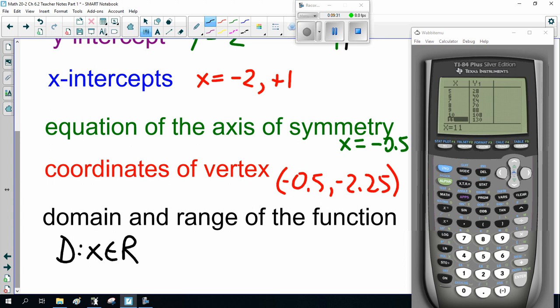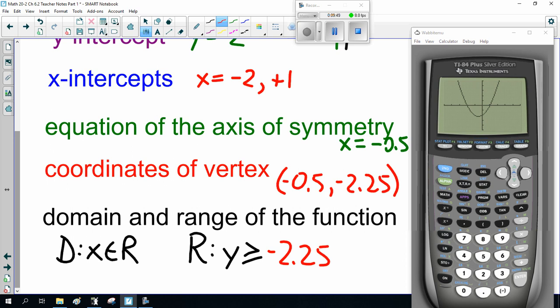Now, range is y values. You look very carefully at the graph. There's a minimum, which means y is greater than or equal to something, in this case, -2.25. That's the smallest y value you can have on this graph. Every y value has to be greater than or equal to that.